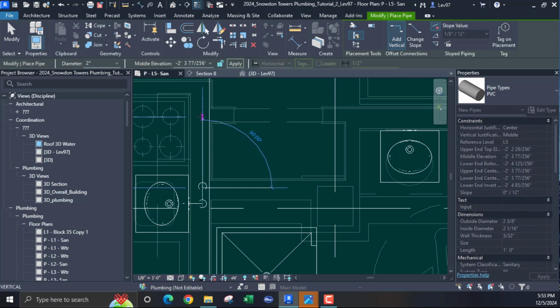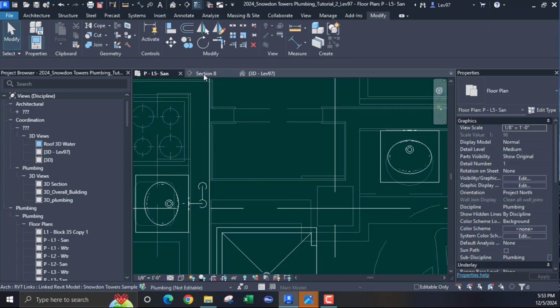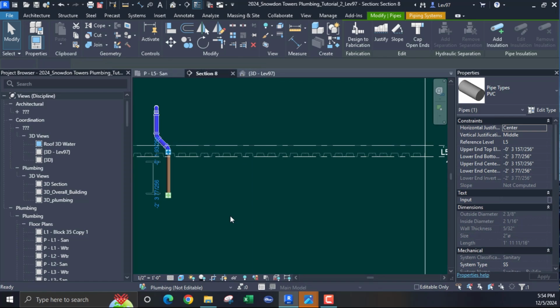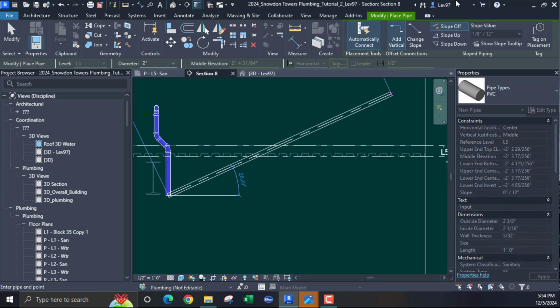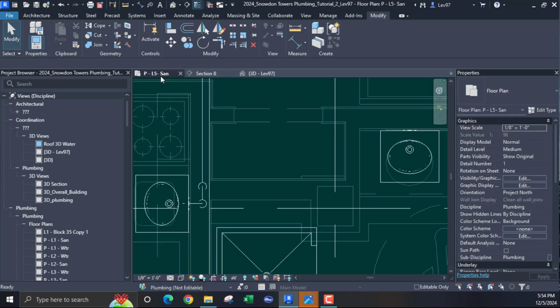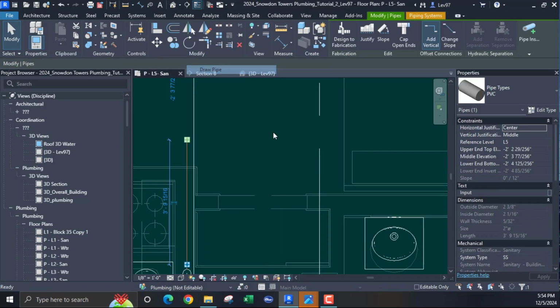I'm going to go this way and pick up. Uh-oh. I don't know what happened there. I don't know why they didn't slope it off. Okay, that's too far. And let's go this way.